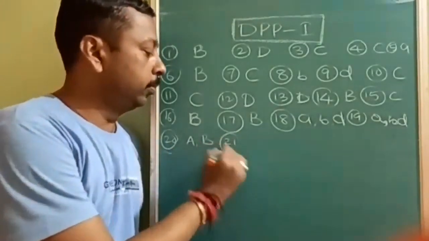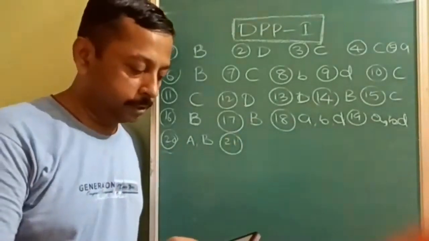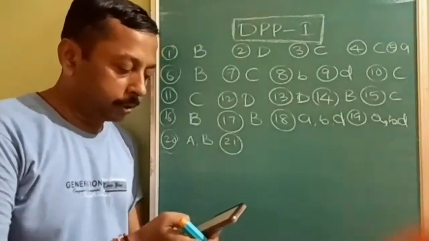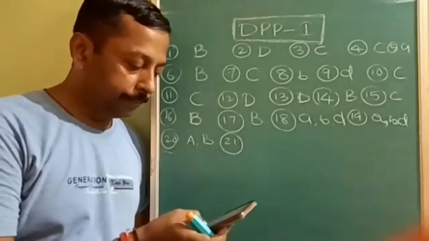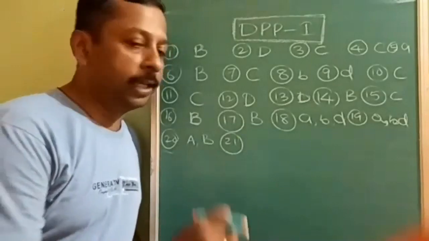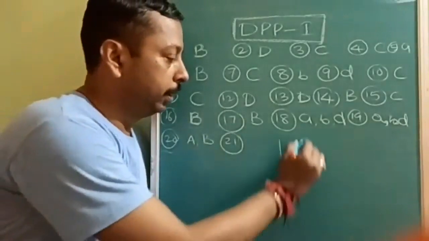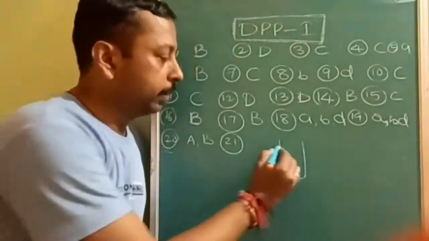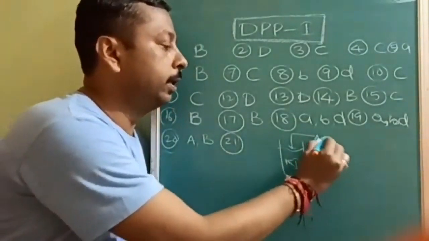Now let us see the 21st. Which statement or statements are correct? A solution prepared by adding excess AgNO3 to the KI solution. The same example I have taken in the lecture also. Here, what are they adding? Excess of AgNO3 to the KI.